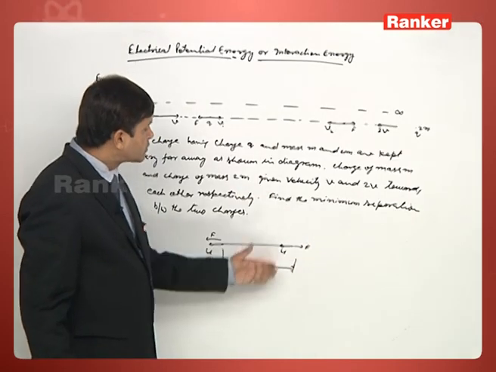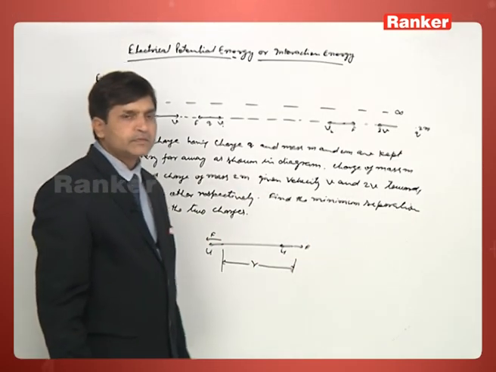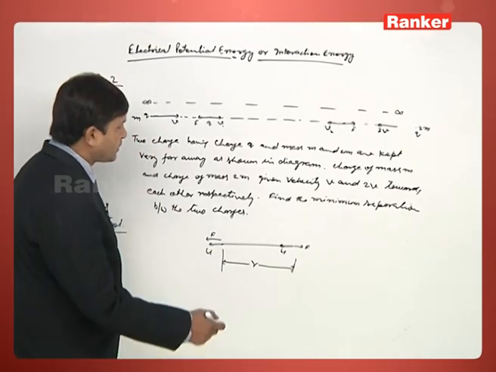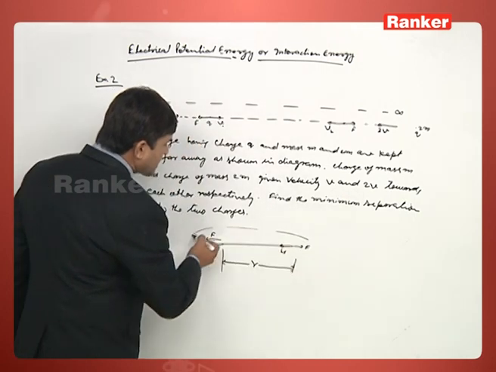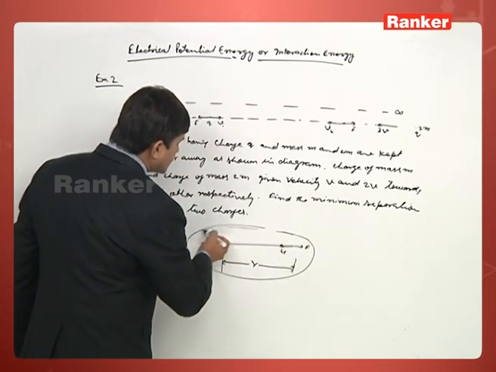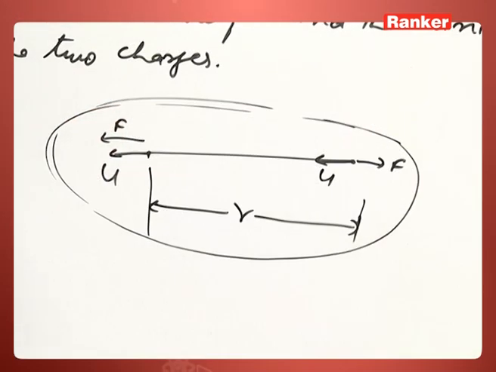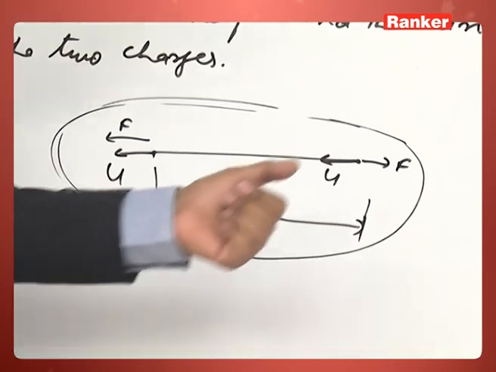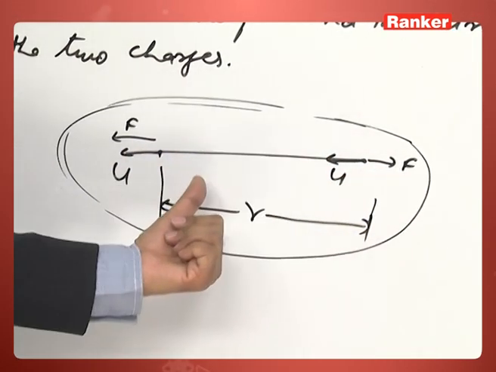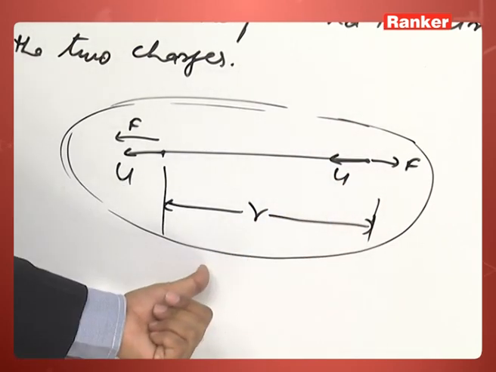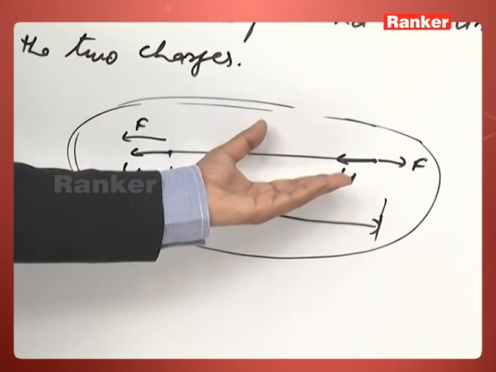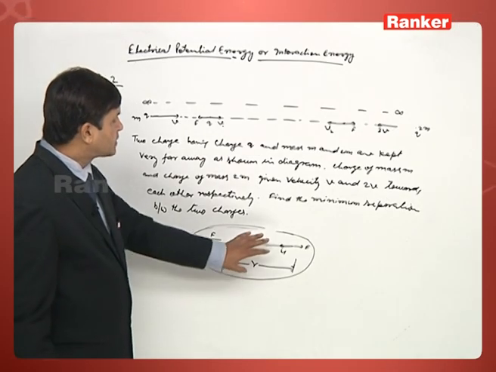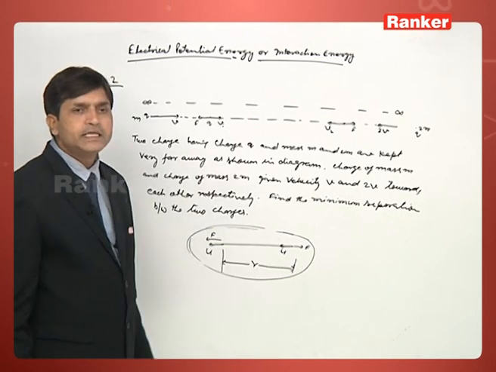Now how to solve this problem, or how to calculate analytically here? The first important point: if we are talking about this two-charge system, in this system electrostatic forces are acting on individual charges, and since the electrostatic forces are equal and opposite, the net force on the system is 0. So we can conserve linear momentum. The first equation we can make by conserving linear momentum.